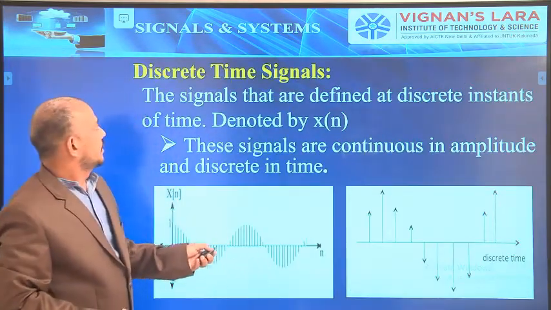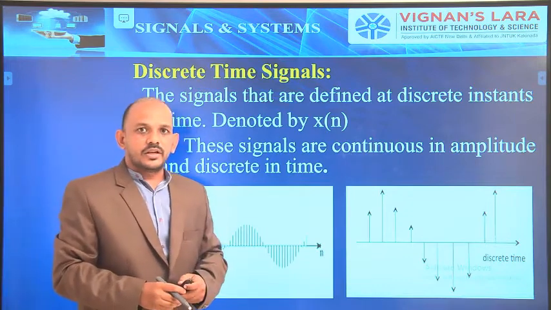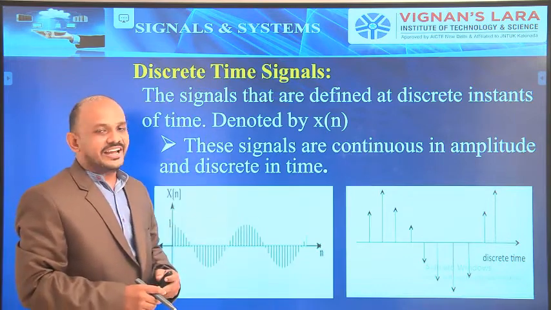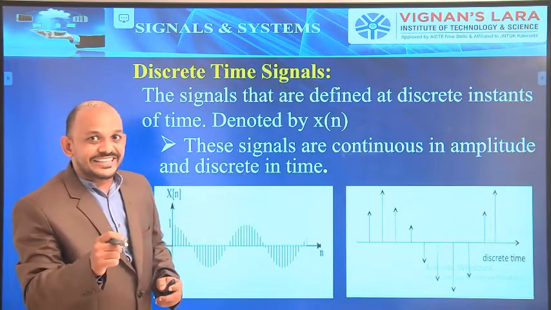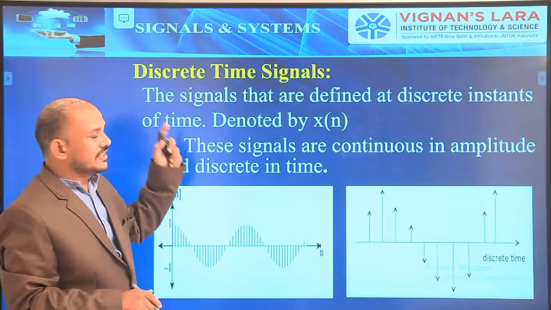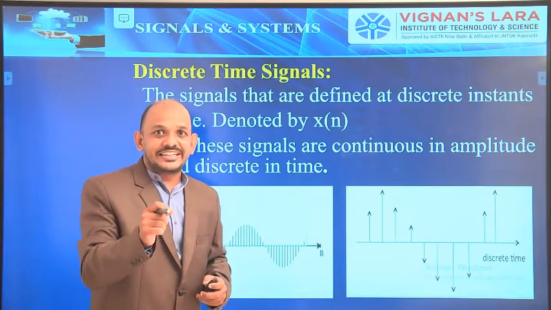Now next, discrete time signals. Discrete time signals are defined at discrete instants of time.